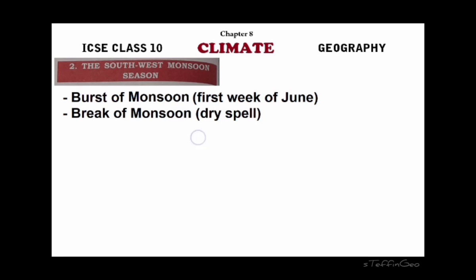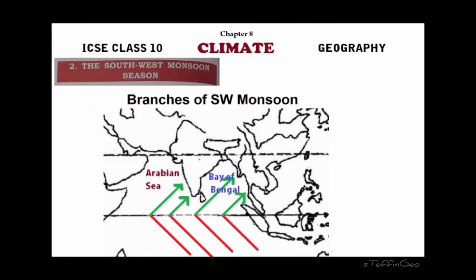Now another important thing that we have to see is the branches of the southwest monsoon. The southwest monsoon has two branches mainly. One is the Arabian Sea branch, the other one is the Bay of Bengal branch. As the name says, the Arabian Sea branch blows over the Arabian Sea, and the other one blows over the Bay of Bengal. Now let's see the features of these two.